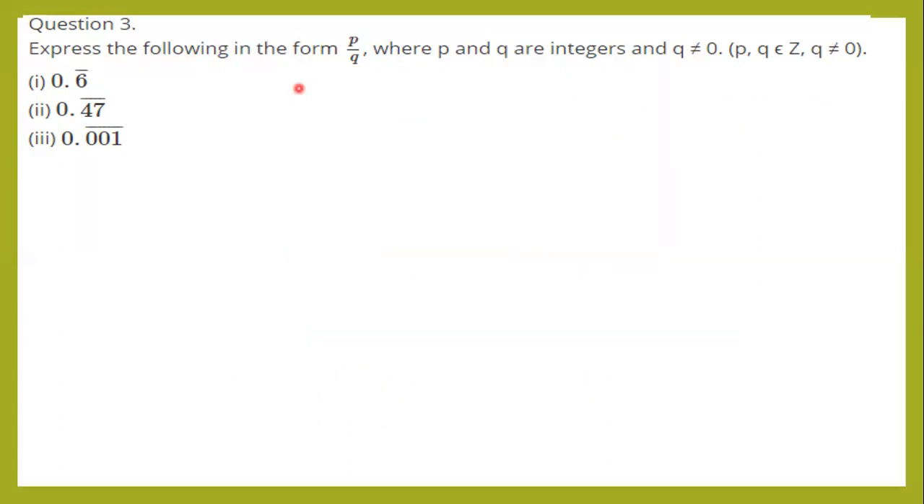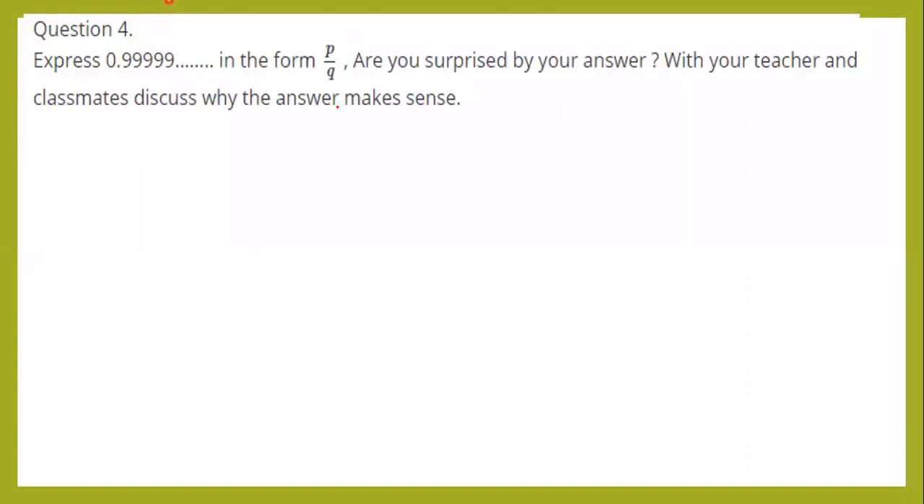Now move for third one. Third one is activity. Okay. Next, fourth one. Sorry, yes, this is fourth. Third, just now we discussed it. This is fourth question. Express 0.999 in the form of P by Q. Okay. Are you surprised by your answer? First step is you need to convert in the form of P by Q. First convert this one. As usual, same steps.